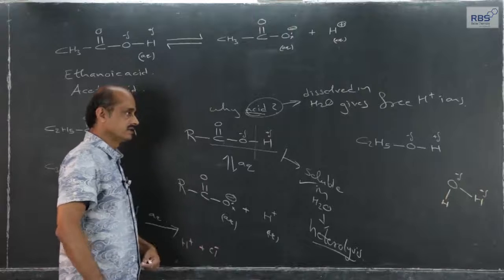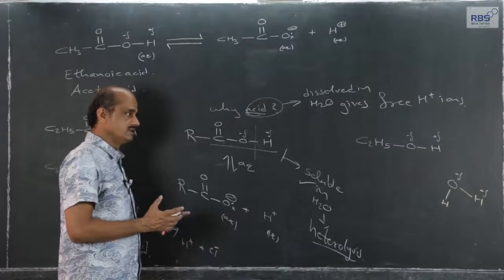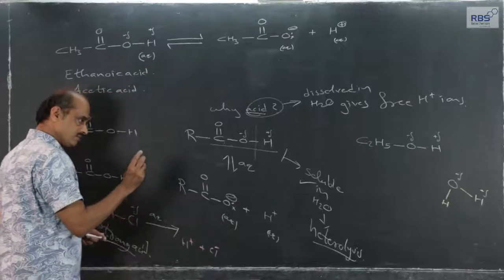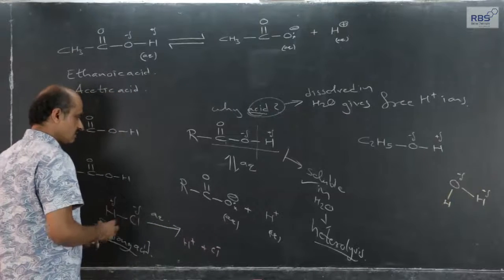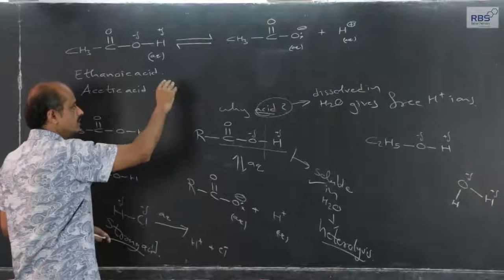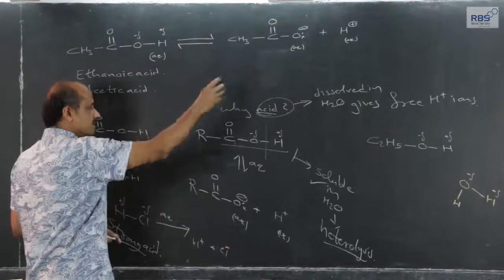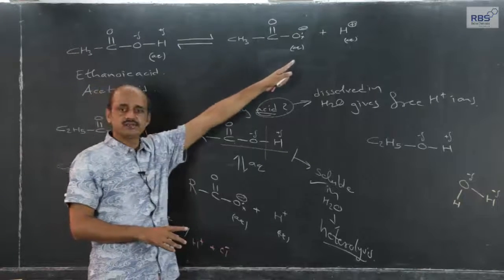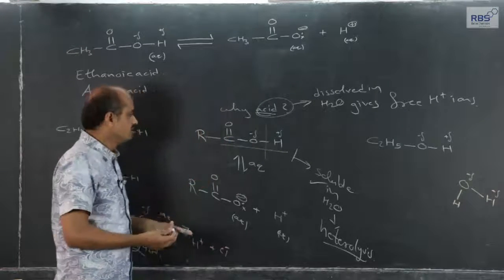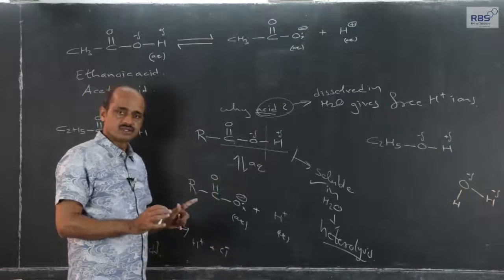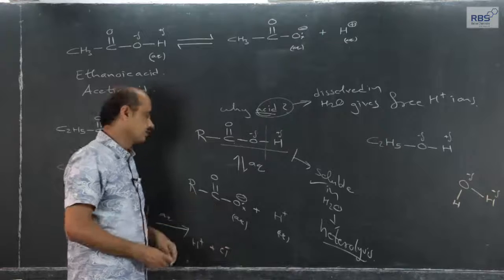Strong acid and weak acid can be discussed in detail in that topic, but at least this much should be known: out of whatever is dissolved, less gets dissociated. Although less, it does give free H plus ions when dissolved in water. Therefore, a carboxylic group containing substance is an acid.